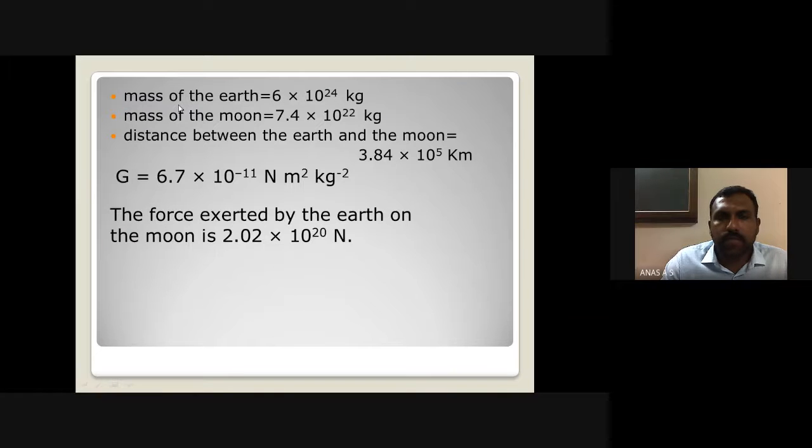Now, mass of the earth is 6 into 10 raised to 24 kilogram. Mass of the moon is 7.4 into 10 raised to 22 kilogram. And the distance between the earth and moon is 3.84 into 10 raised to 5 kilometer. G is equal to 6.7 into 10 raised to minus 11 Newton meter square per kilogram square. The force exerted by the earth, from F equal to G M1 M2 by R square, we get the value 2.0 into 10 raised to 20 Newton.